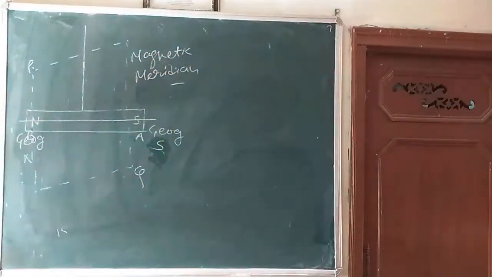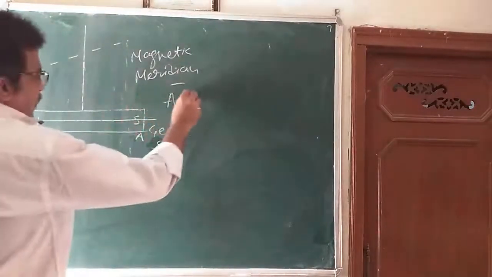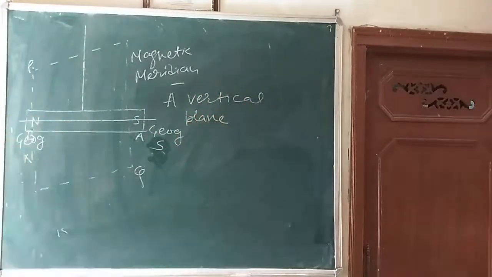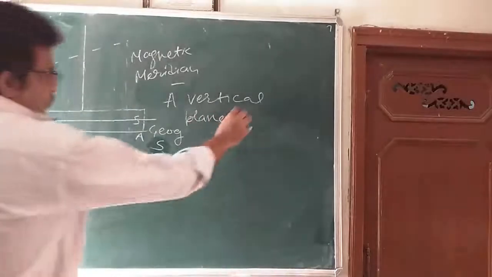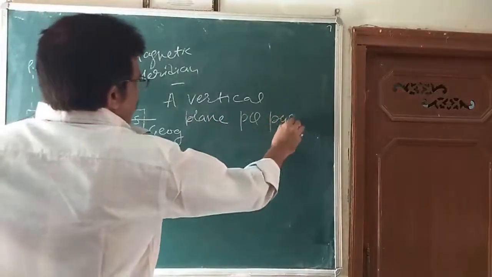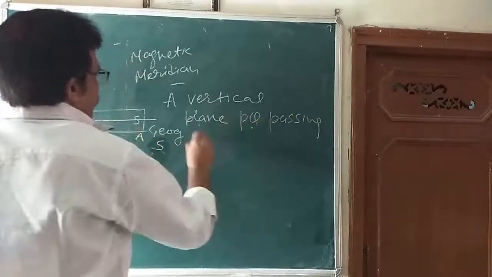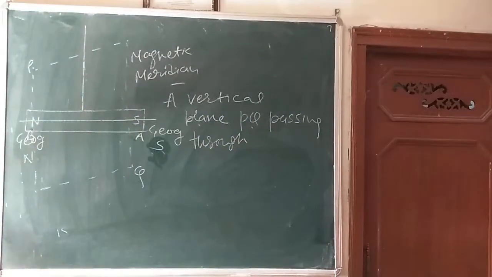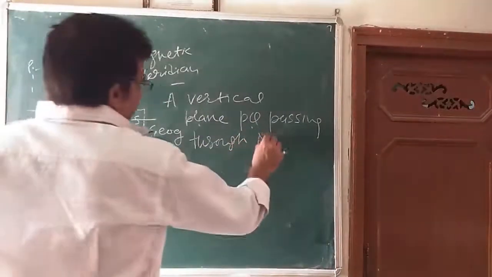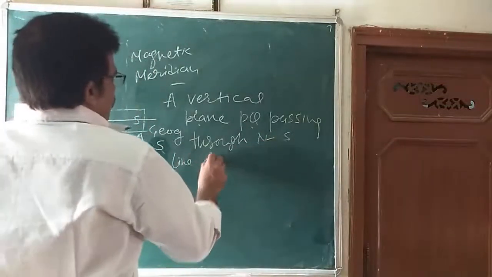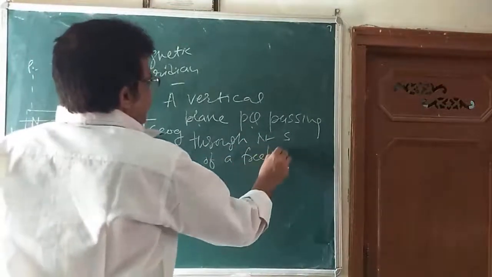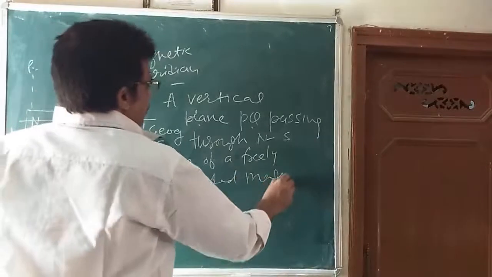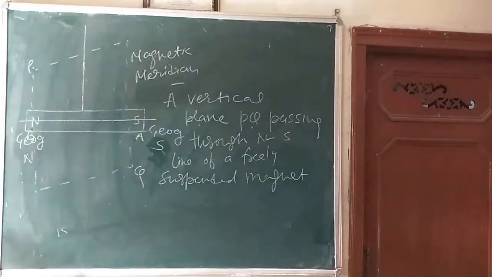We can write the definition here. Write down: a vertical plane PQ passing through the NS line of a freely suspended magnet is called magnetic meridian.